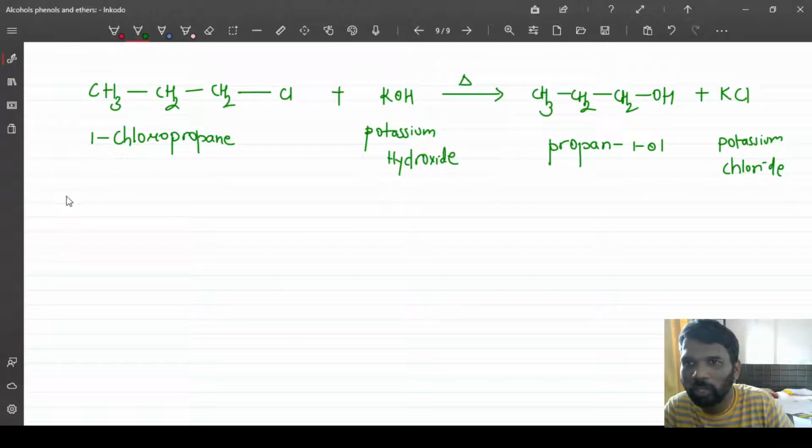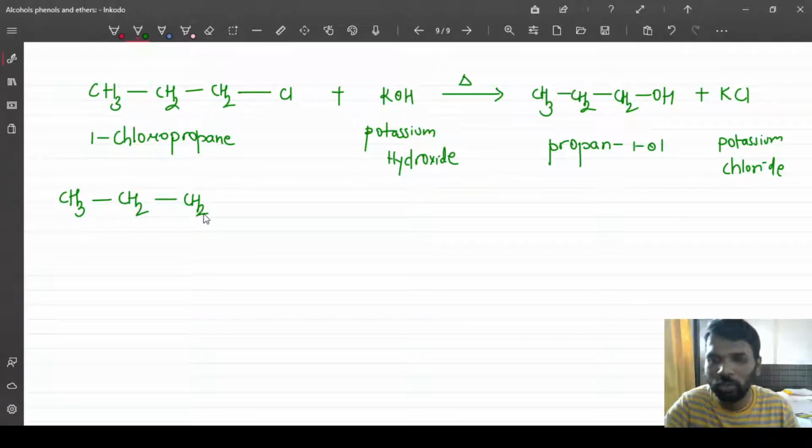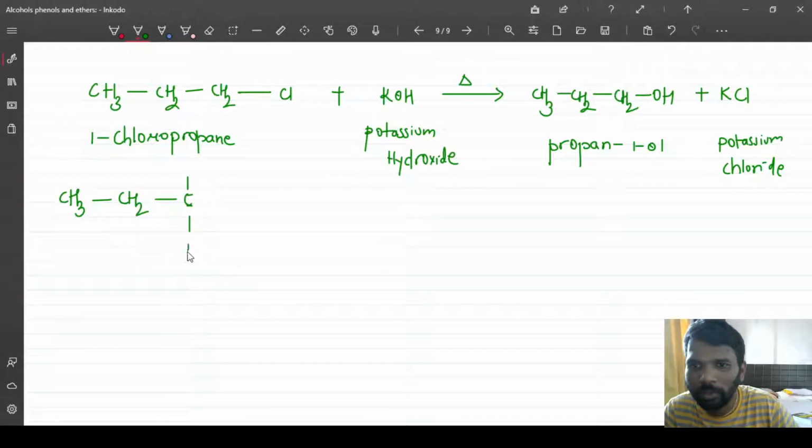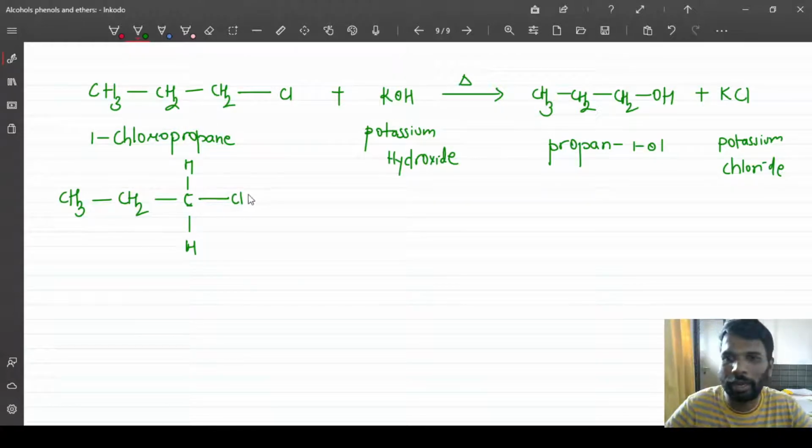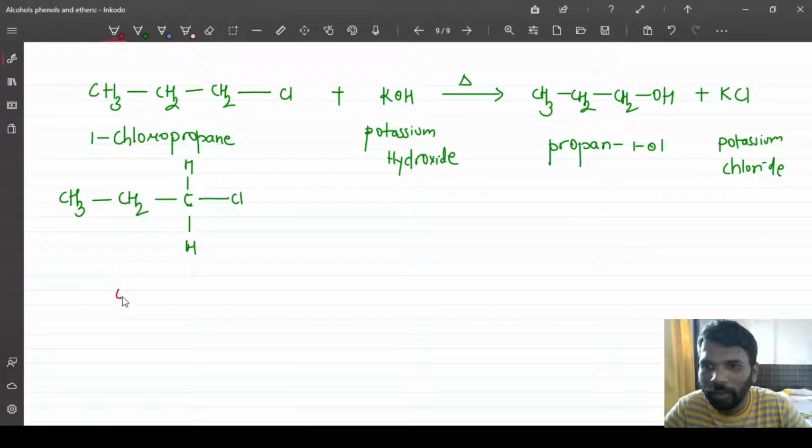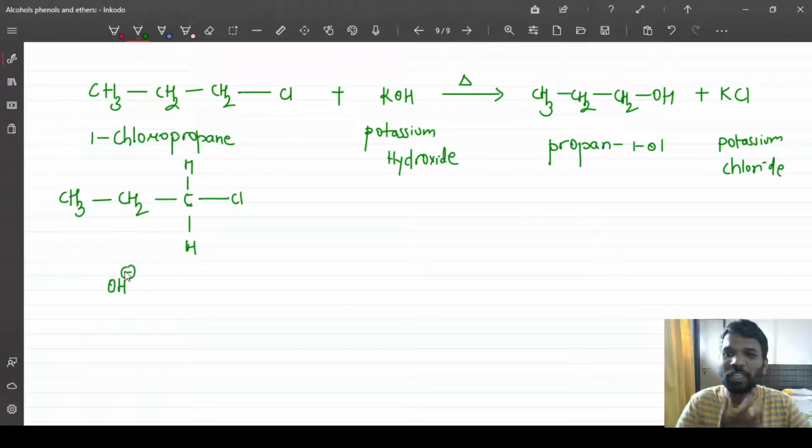See, if I talk about the mechanism, CH3 is there, there is a CH2, there is a CH2. I will show this in an open chain structure, with a hydrogen and a hydrogen, and this is the halide. Now OH is there, which is a nucleophile, electron rich. Always remember one rule in chemistry: electron rich will donate to electron deficient.